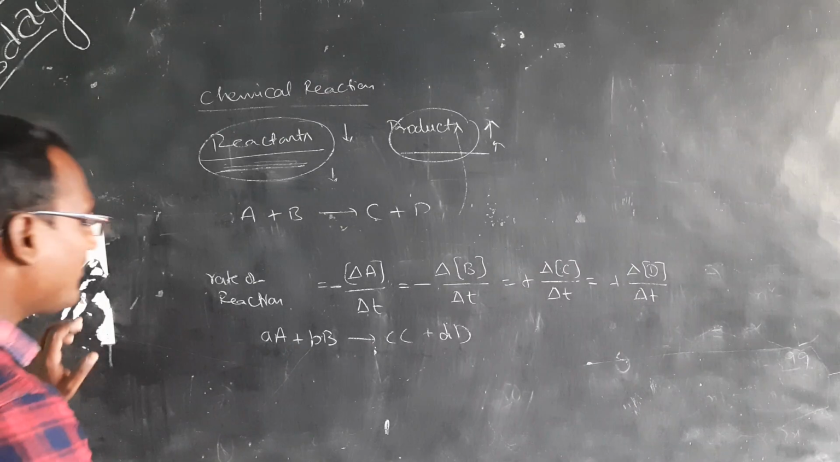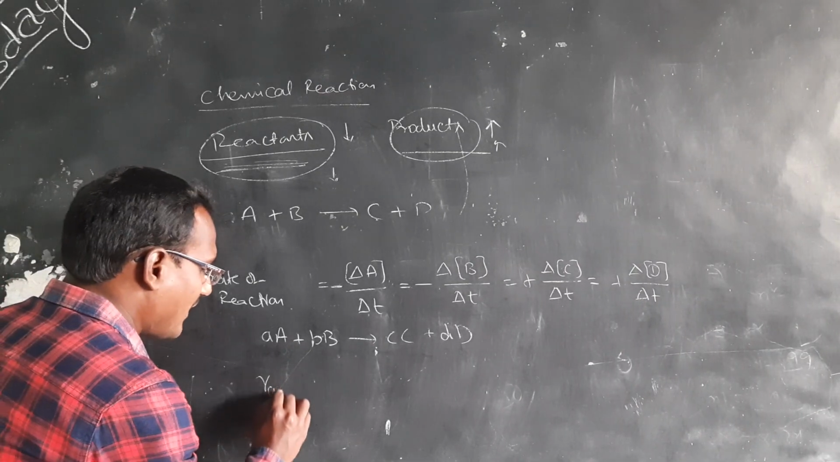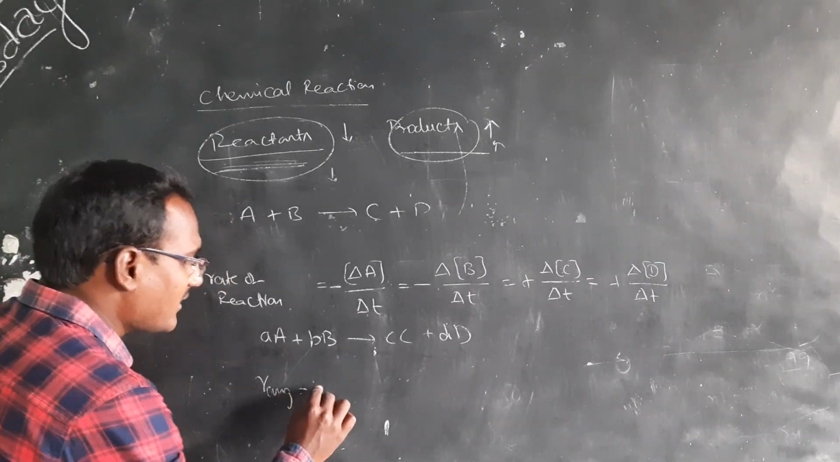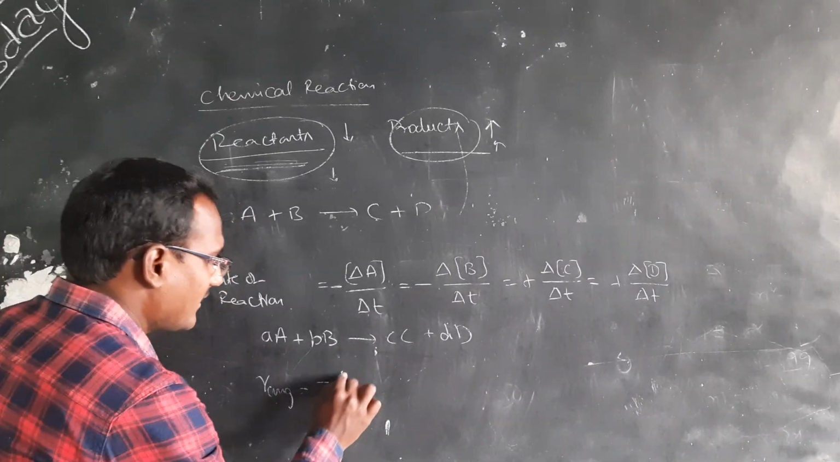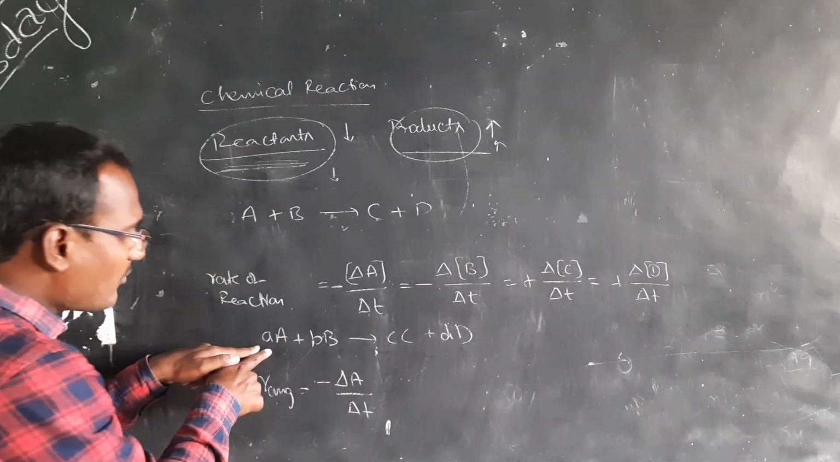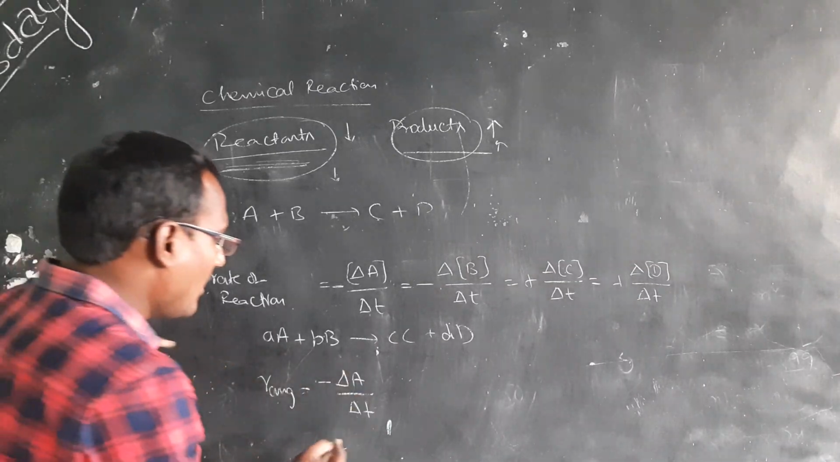In this, we can write that the rate of reaction, or average rate, is equal to, here the A concentration decreases, that is minus delta A by delta t. Here, how many moles are there? a moles are there, that is 1 by a.